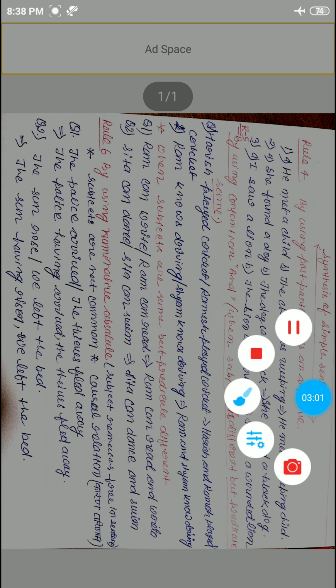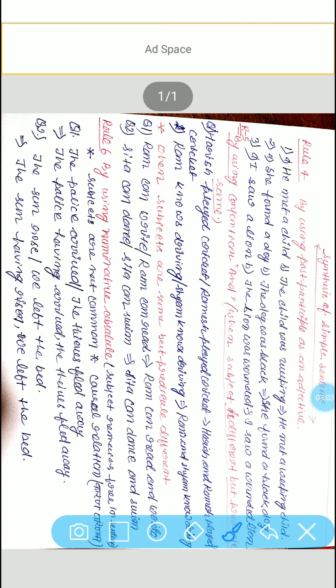Now, another rule we have, by using nominative absolute. Okay, so nominative absolute means what? A sentence in which the subject remains free in the sentence. Another condition is what? In this type of example, subjects are not common. That means subjects will be different. And there will always be what? Causal relation, that means cause and effect.